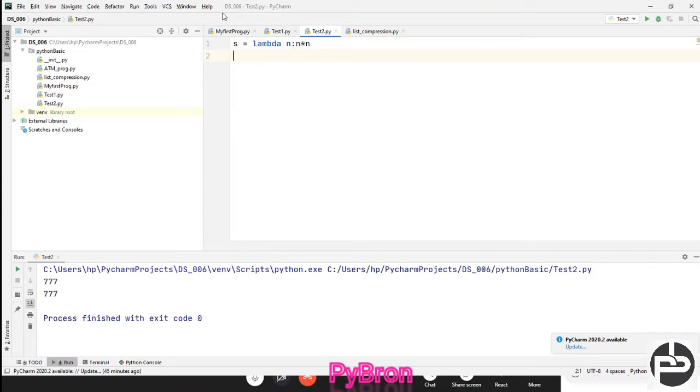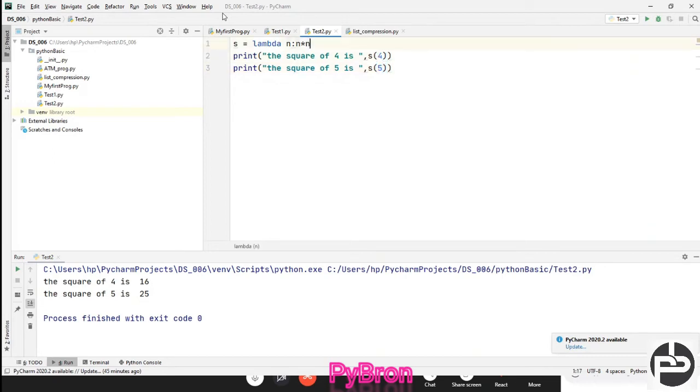Now what I'm going to do, just try to understand, print the square of 4 is, and here I am passing comma s of 4, and now again print, and here also I'm passing the square of 5 is, and here I am passing s of 5. That's all. And now if you execute this code, can you see this? So beauty it is, right?